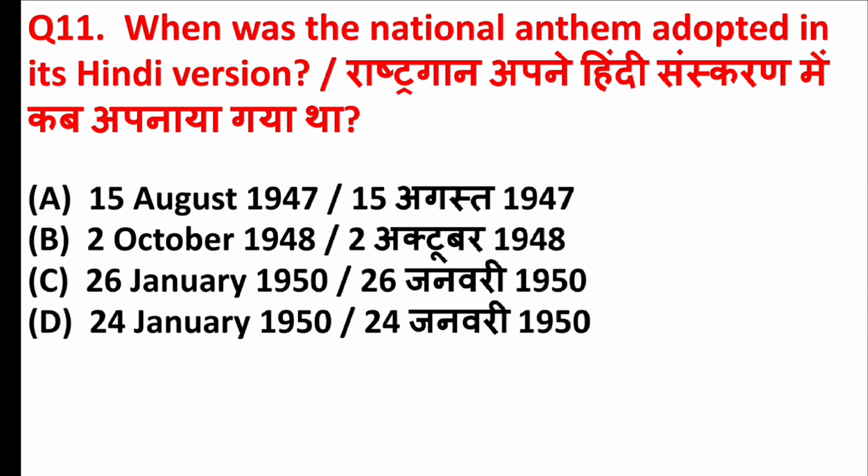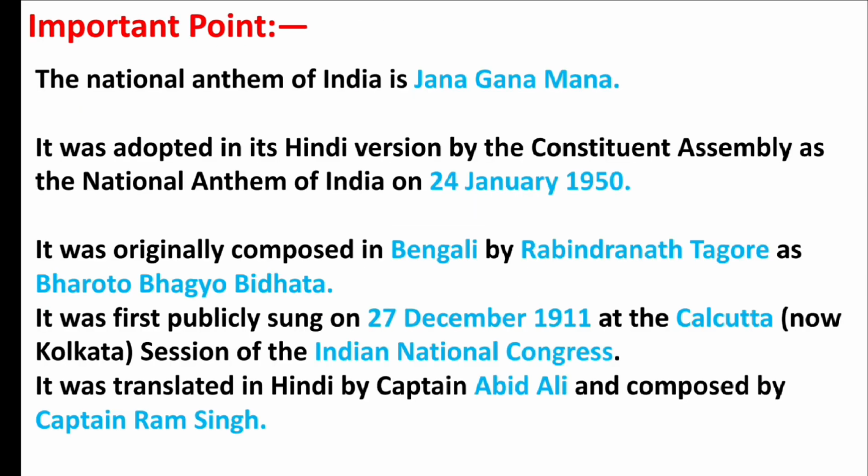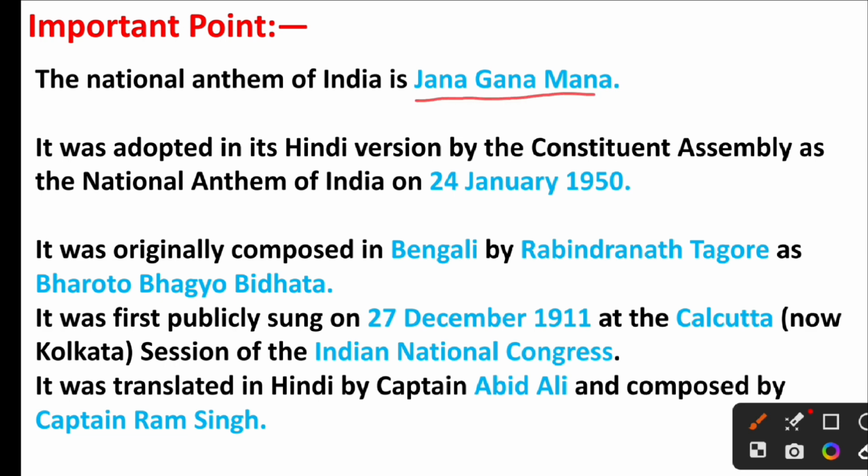When was the national anthem adopted in its Hindi version? Right answer is option D, 24 January 1950. Friends, the national anthem of India is Jana Gana Mana. It was adopted in its Hindi version by the Constituent Assembly as the national anthem of India on 24 January 1950.